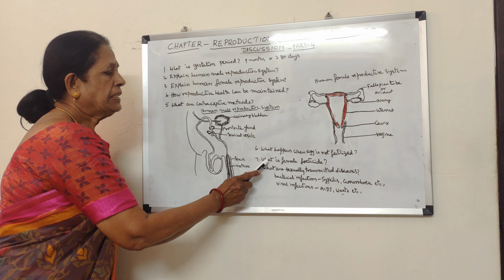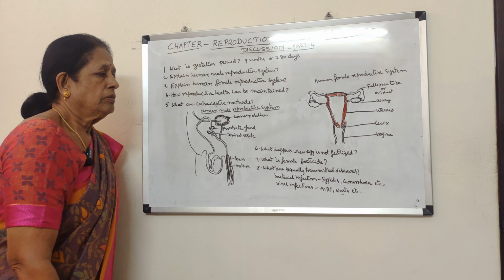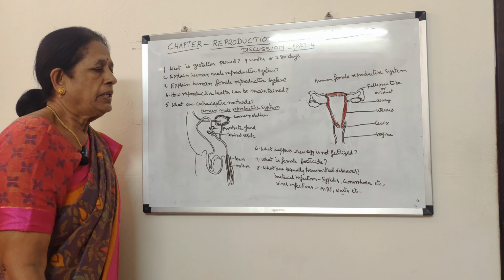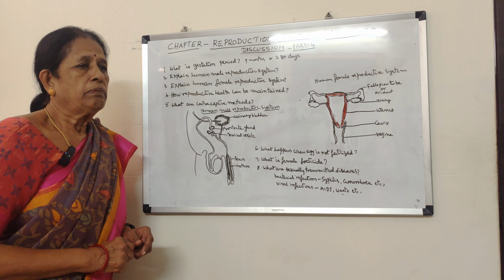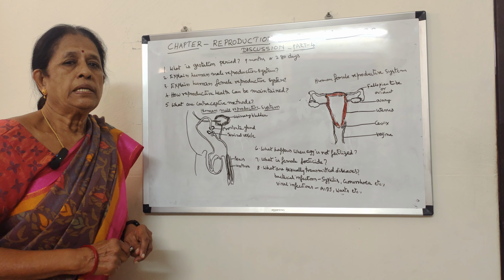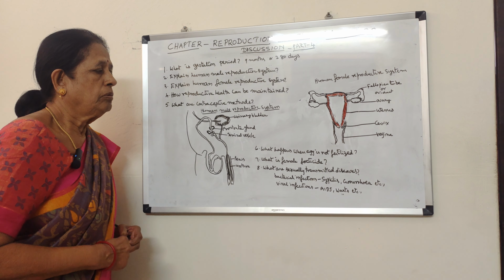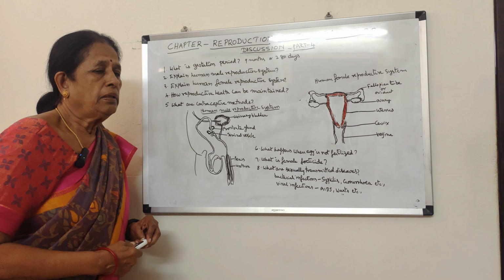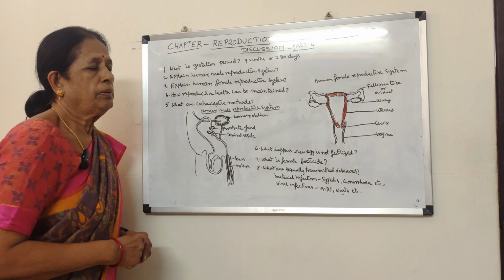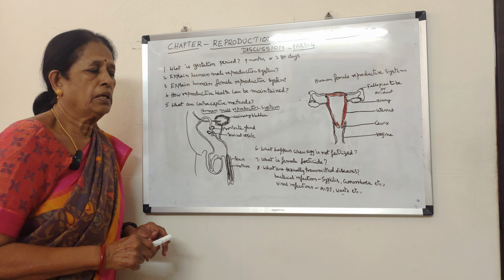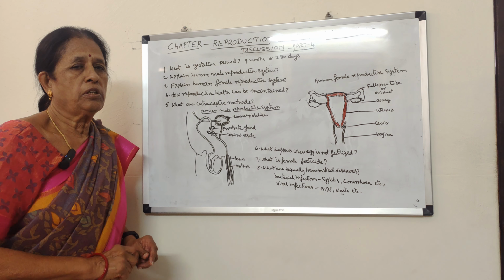Okay. Next, what is female foeticide? Female foeticide means that nowadays, due to advancement in the medical field, we are able to find out whether the growing fetus is male or female. So most of the people who do not want a female child abort the female fetus in the uterus of the mother. That means they kill the female fetus in the uterus of the mother, which should not be done.